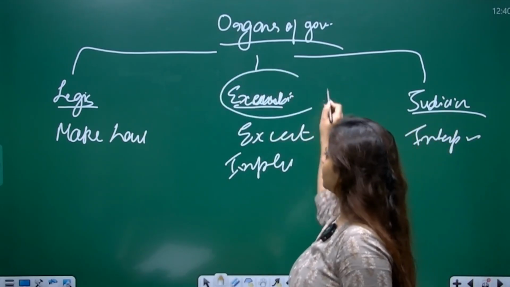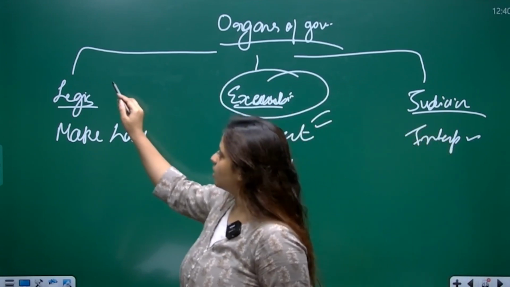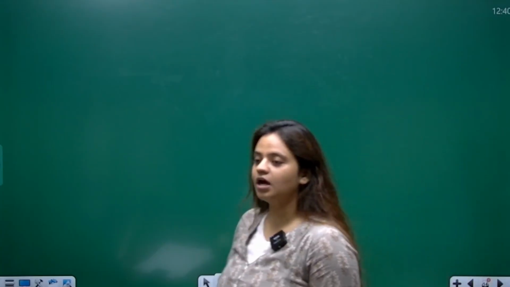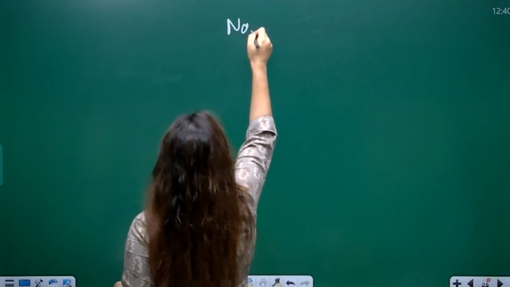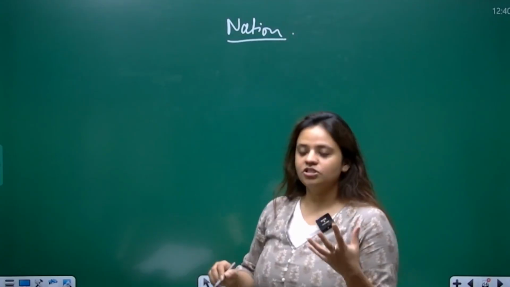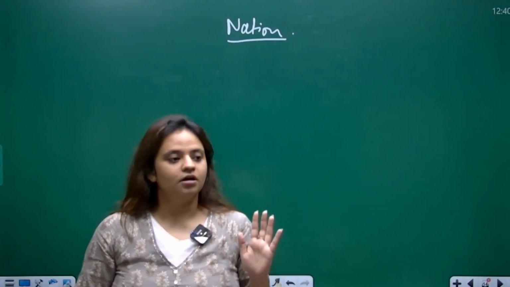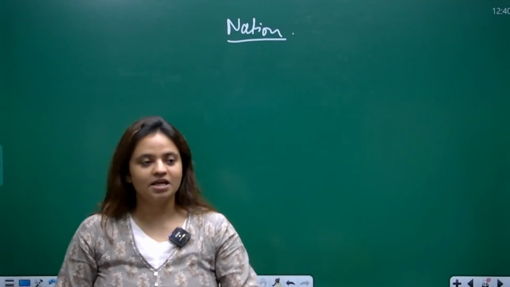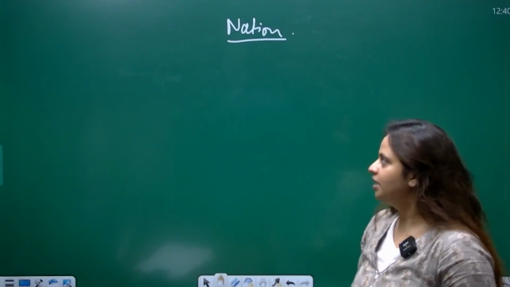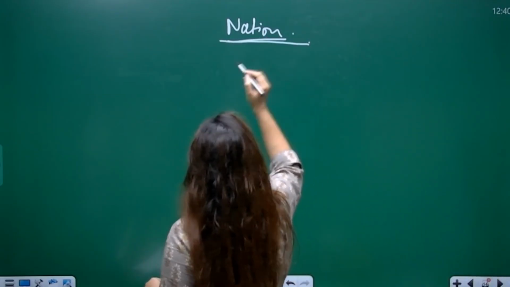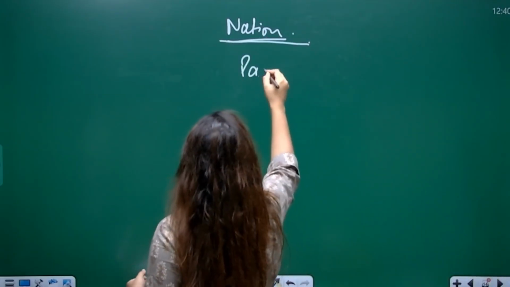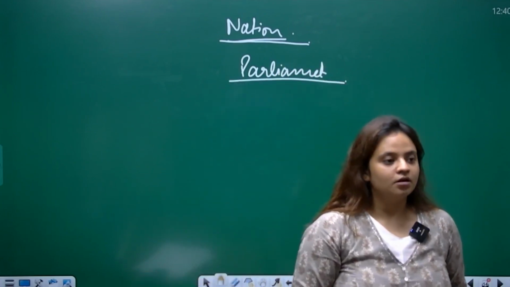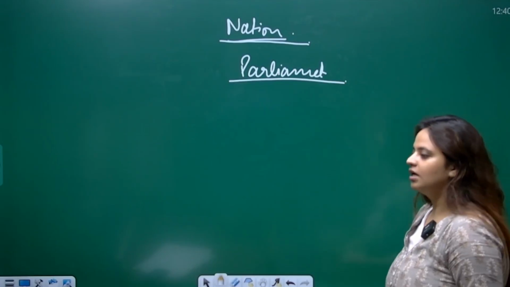We have read the executive part in the 4th chapter, and in this chapter we will be covering the legislature part. So when I come to the legislature, I talk about the national legislature, the legislature which performs the duty of making laws at the center level. What do we have in India? A body to make laws at the center level is the Parliament. So in India we have a Parliament which has the duty to make laws at the center level.